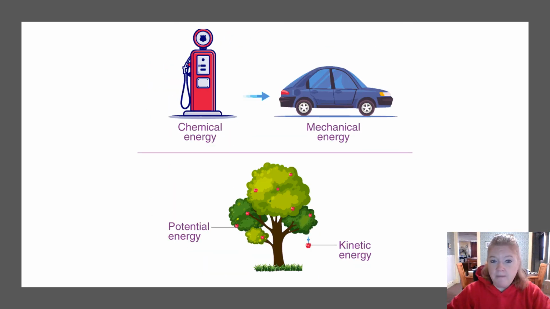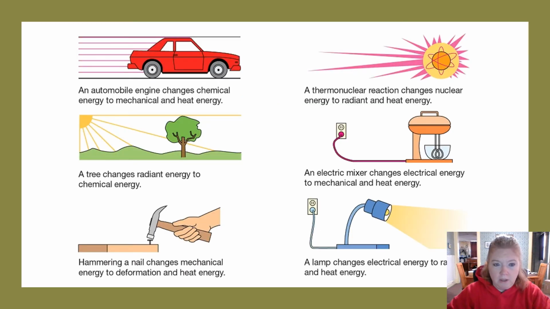So we could go from chemical energy in gasoline to mechanical energy movement in a car. We could go from potential energy as the apple is sitting on the tree to kinetic energy as it is falling from the tree. We can have a car that changes chemical to mechanical energy, also heat energy. We can have an electric mixer that changes electrical energy to mechanical energy, but also heat energy. It gets warm. Okay, so lots of types of energy conversions.